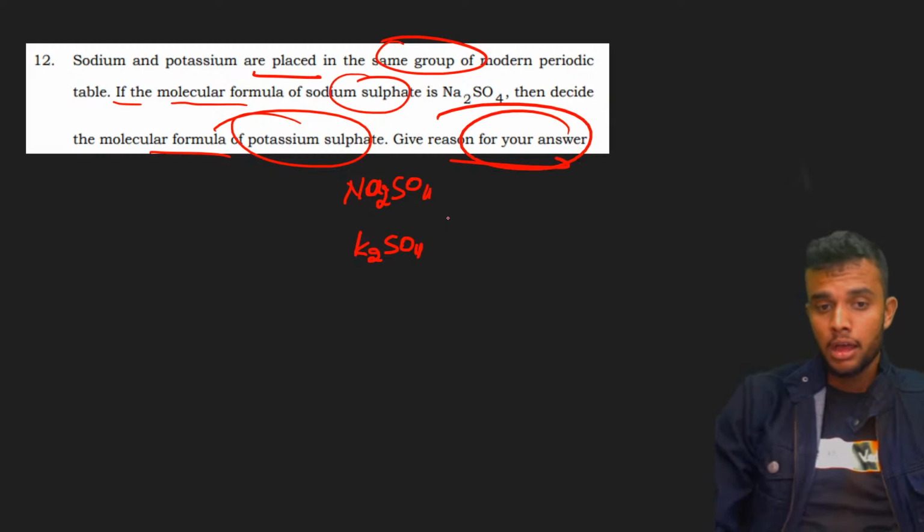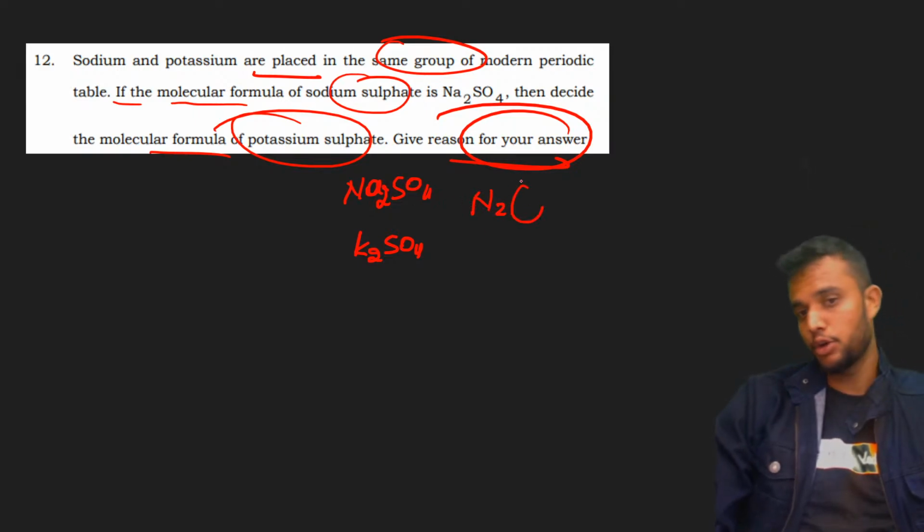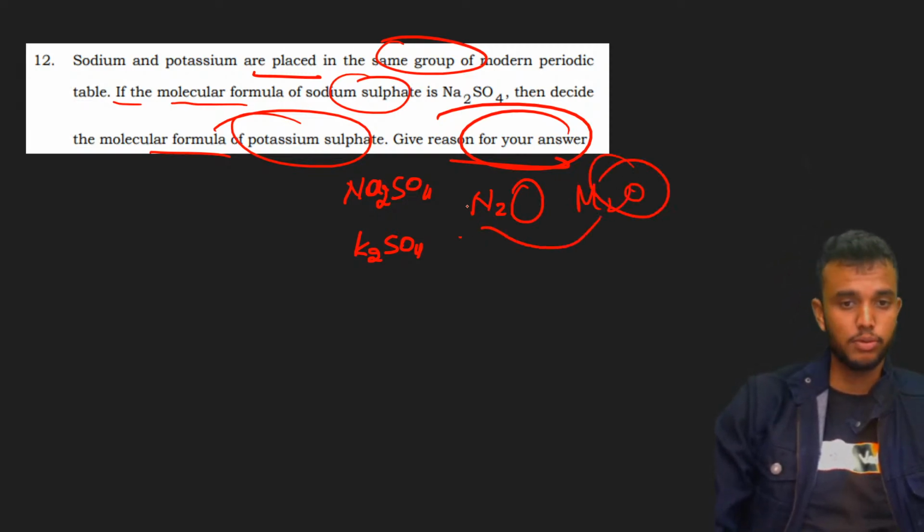Because, students, if they are in the same group, they have the same formula pattern. According to the modern periodic table, they have the same formula with oxides and sulfides. Metal oxide has the formula M2O. That's why this is the answer.